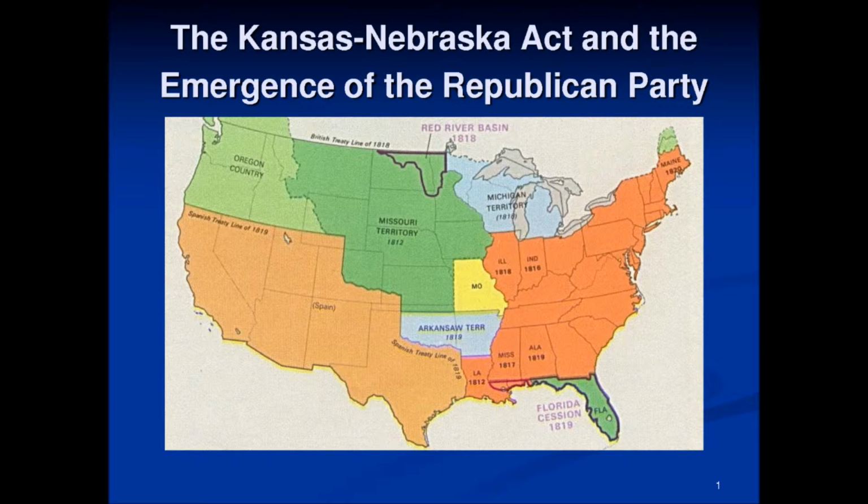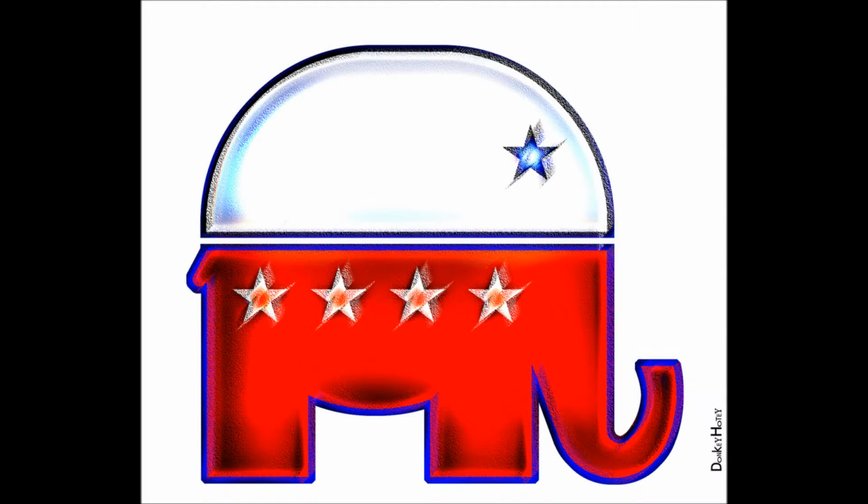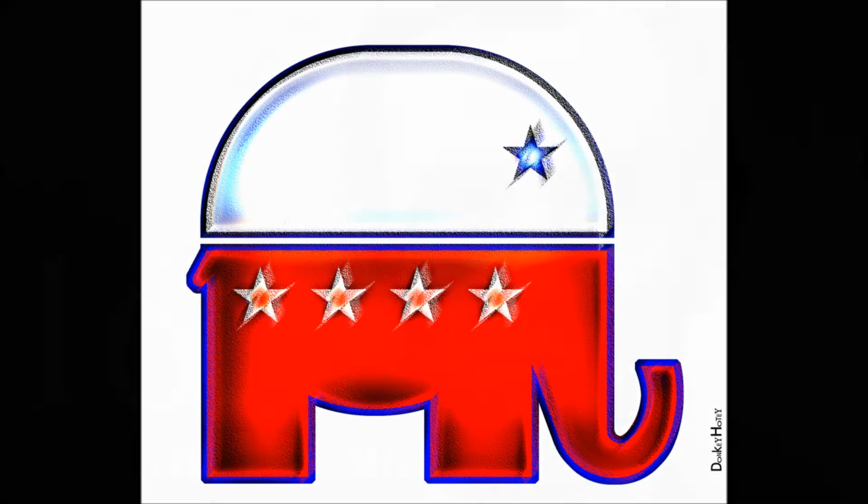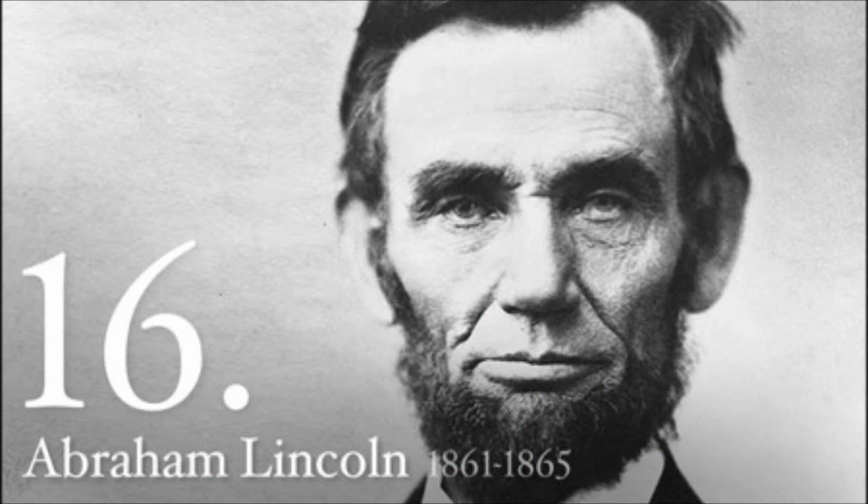The Republican Party dedicated itself to blocking the expansion of the peculiar institution, and many of its leaders had publicly avowed their desire to see slavery abolished. Southern states had maintained that if a member of the Republican Party were elected president, they would secede. When the voters chose a Republican candidate, Abraham Lincoln, in 1860, 7 states voted to leave the Union and began to form a Southern Confederacy.